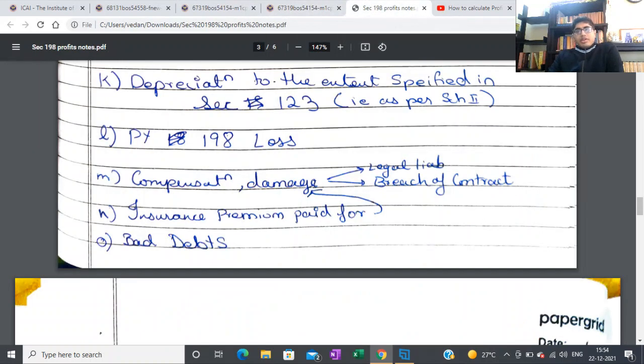if you had computed section 198 profits last year and you arrived at a loss, now that loss you have to take and set off with the profits over here. So take it as a deduction over here. That's what this means. Last year's 198 losses you have to first set off and then you have to calculate. So that will be a line item over here. So that's what that means.